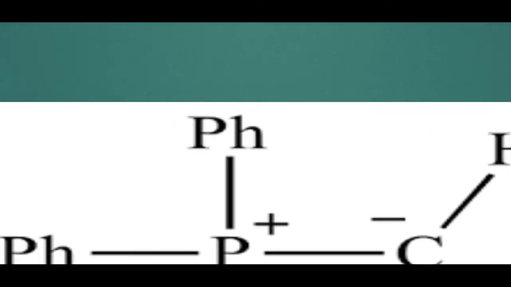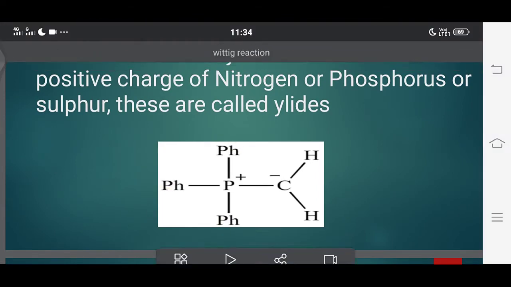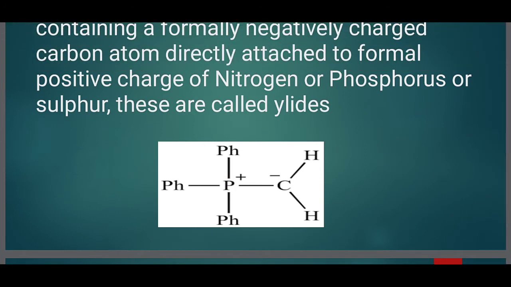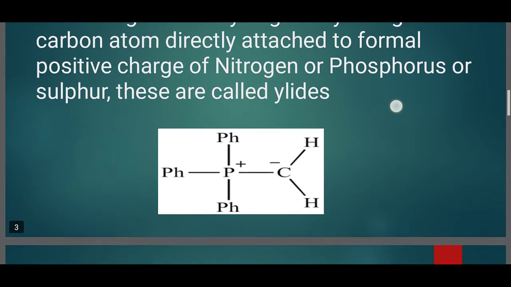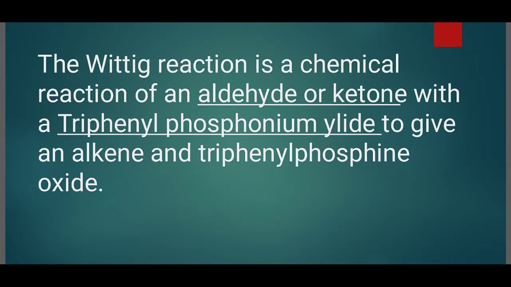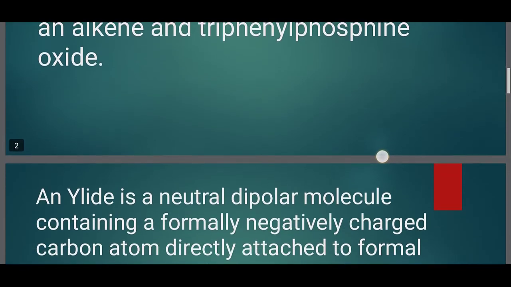This is an example of a phosphorus ylide, and particularly the name of this ylide is triphenyl phosphorus ylide. Three phenyls are there and phosphorus is there. This molecule is dipolar, having a positive charge and a negative charge. Here the negatively charged carbon atom is directly attached to a positively charged phosphorus atom, because of this reason it is known as an ylide. So aldehydes and ketones react with triphenyl phosphonium ylide to give an alkene and triphenyl phosphine oxide.